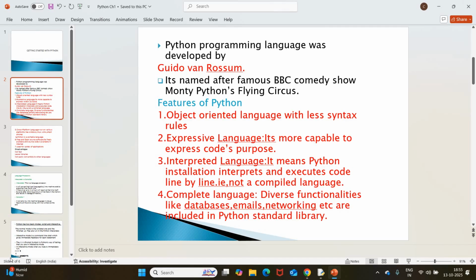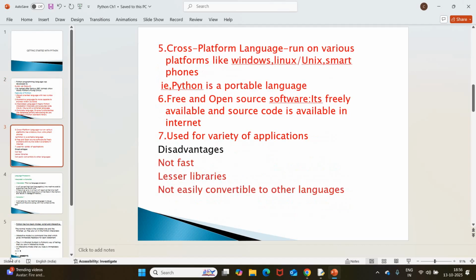It is an expressive language in the sense that it is more capable of expressing the code's purpose. It is an interpreted programming language, in the sense that the language processor we are using in Python is an interpreter. That I will explain. Python can be called a complete language because it can be used for diverse functionalities like database management systems, emails, networking, etc. And Python also has a wide range of standard library functions or built-in functions.